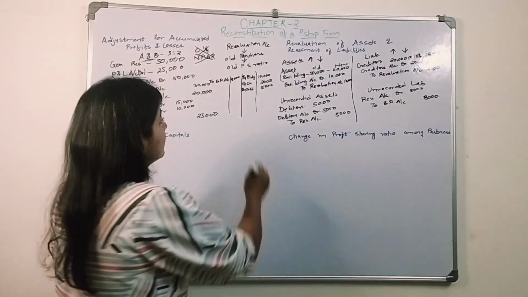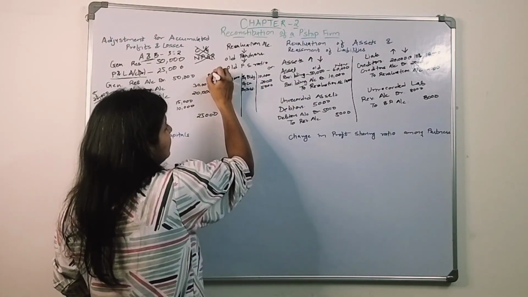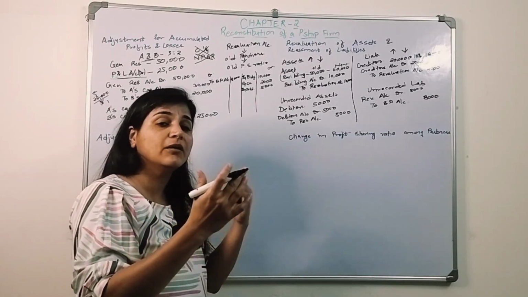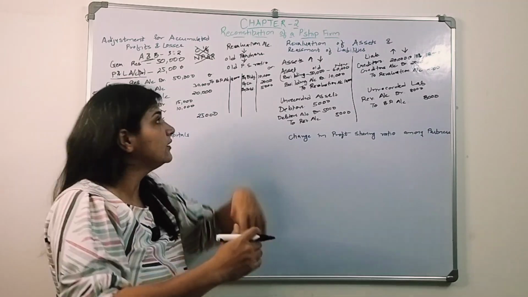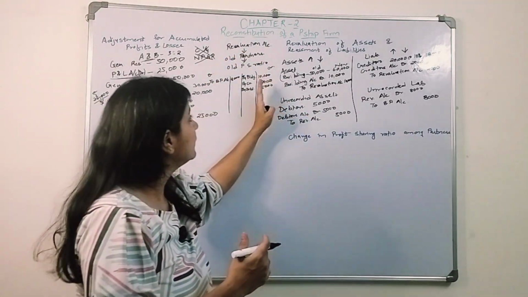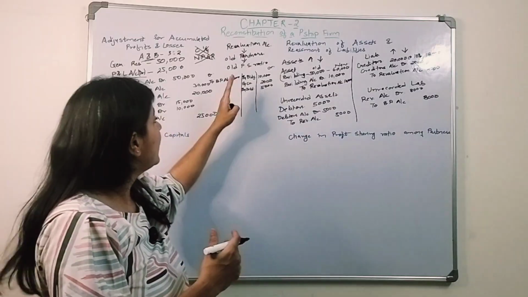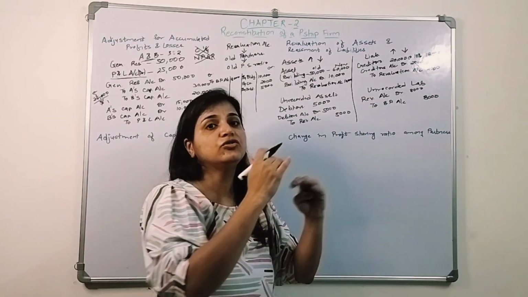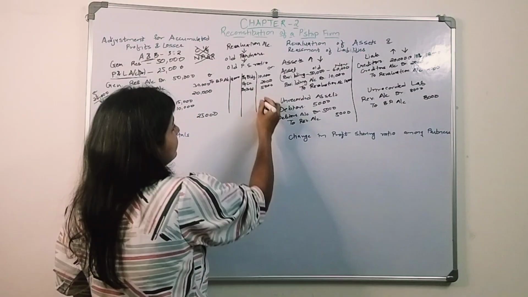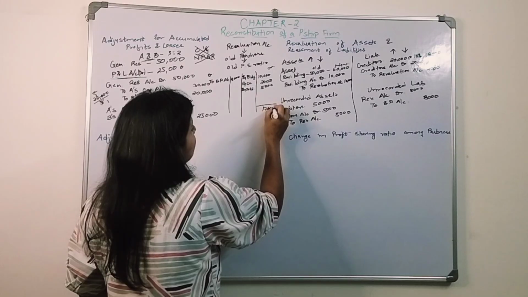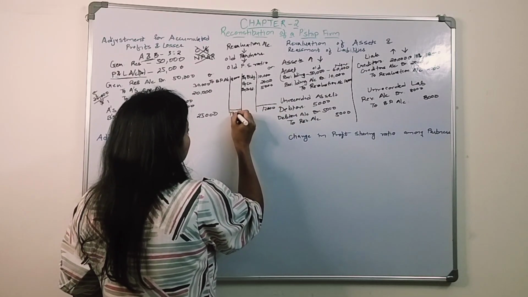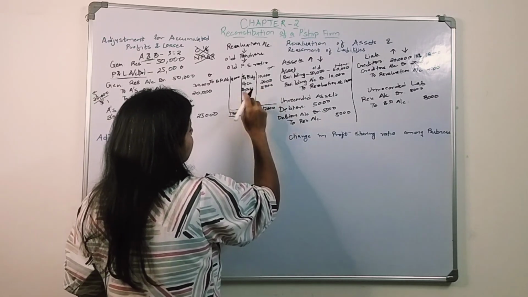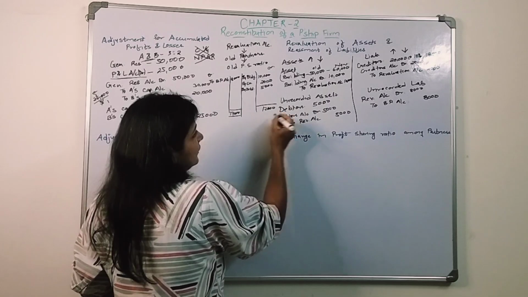Correct. Now this is the credit side, this is the debit side. Is it having a credit balance or a debit balance? Credit balance means the credit side is more compared to the debit side. If it is having a credit balance, that means there is a gain. We transfer all the gains on the credit side and all the losses on the debit side. So if there is a gain, that gain will be transferred to the old partners' capital accounts. Let's say how much it is. It is 17,000 here and 8,000. So now there is a gain of 9,000.